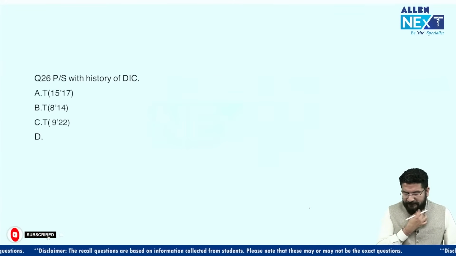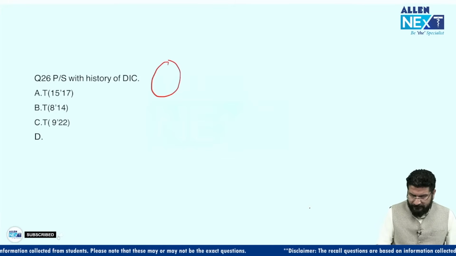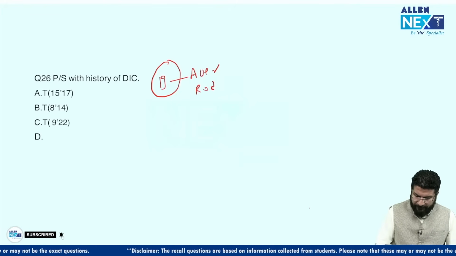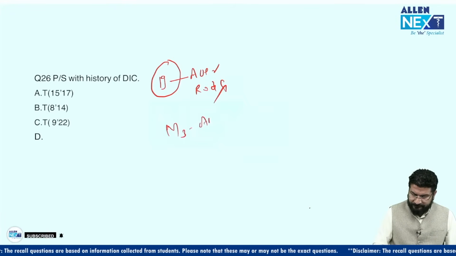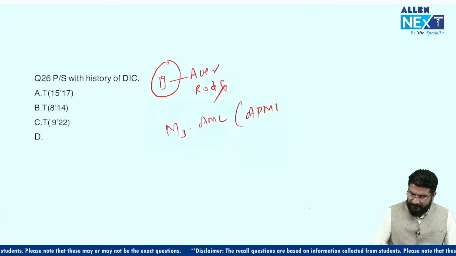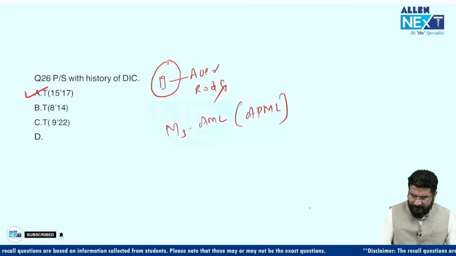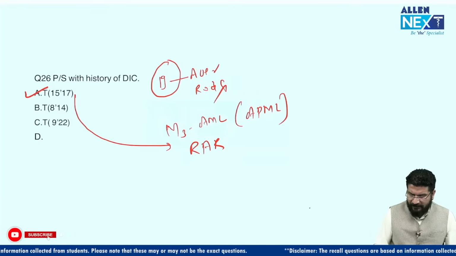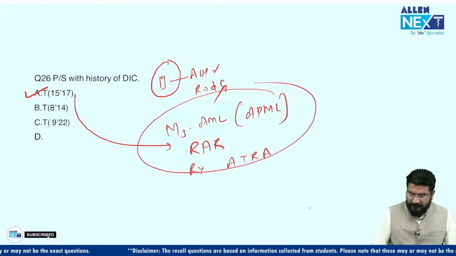Okay, then there was a question on a peripheral smear with history of DIC. The smear showed the presence of these types of rods. These rods are called Auer rods. We can see Auer rods in any AML, but the maximum Auer rods you will see in a patient of M3 AML. M3 AML is also called APML, acute promyelocytic leukemia. This is seen due to translocation 15;17, because at this translocation there is a mutation of the RAR gene. RAR means retinoic acid receptor gene, and we manage this by giving ATRA, all-trans retinoic acid.